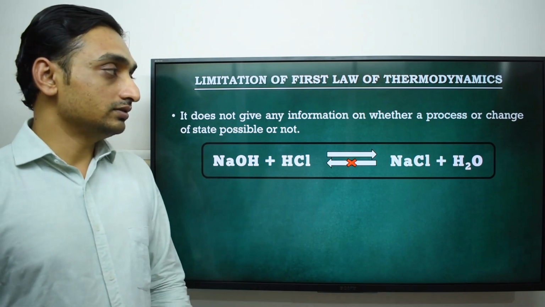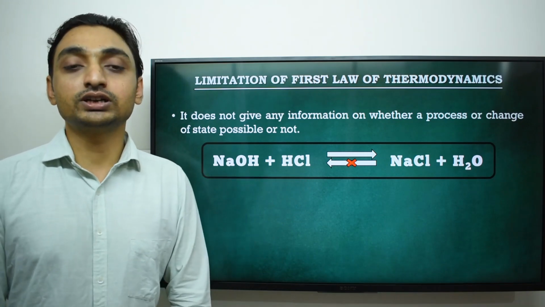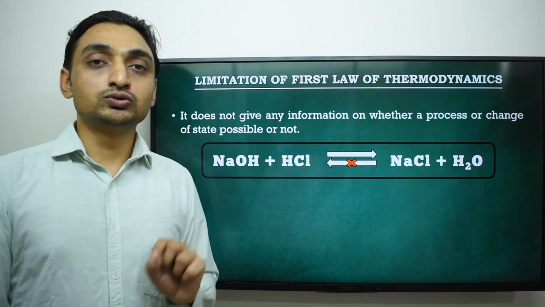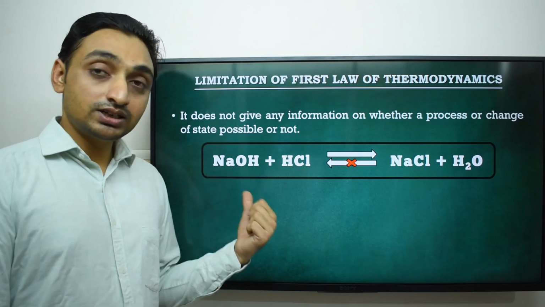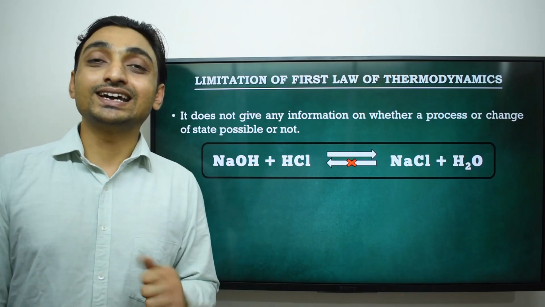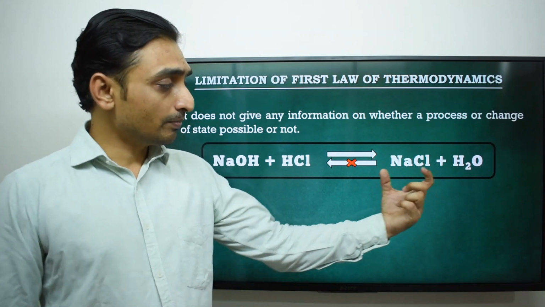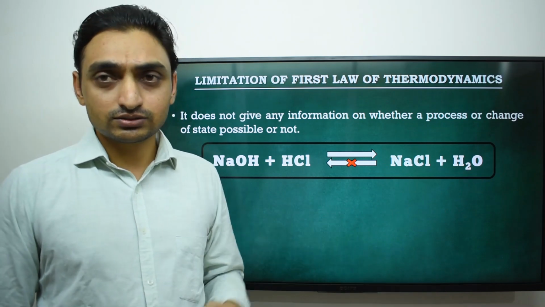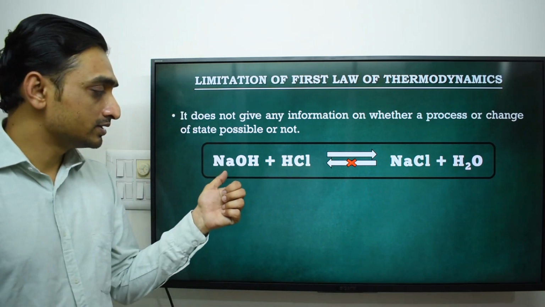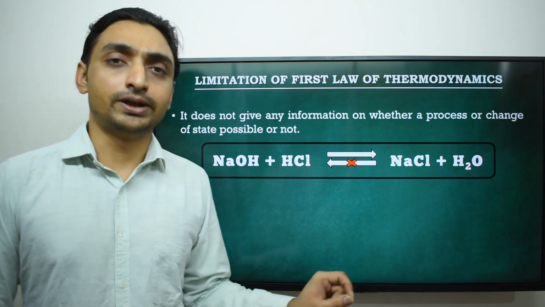For example, sodium hydroxide and hydrochloric acid: simply it is a neutralization reaction. When we mix sodium hydroxide and hydrochloric acid, it instantly converts into sodium chloride and H2O. But for the reverse, if we take sodium chloride and water and mix them together, we do not get sodium hydroxide and hydrochloric acid in a natural way.